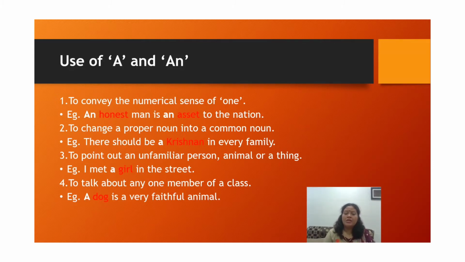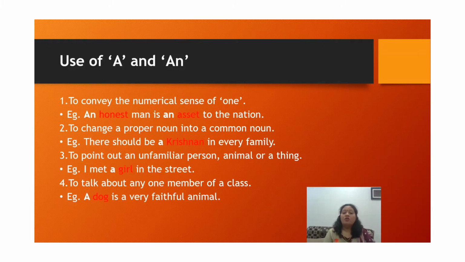It is also useful to change a proper noun into a common noun. For example, here I have given: there should be a Krishnan in every family. Krishnan is basically a proper noun, and a is an article. Now why have we used a before a proper noun?